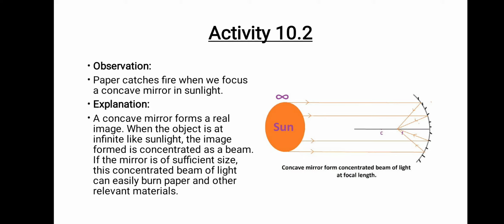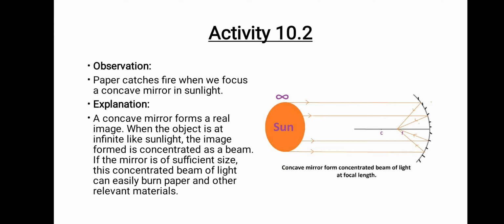There is another activity, you do it if you want to, very carefully. Either you can watch a video on YouTube also. You must have done this activity actually. If you have a concave mirror at home, what you have to do is hold the concave mirror in your hand, with the reflecting surface towards the sun. Take a paper. You have to take that mirror, and let the sun's rays reflect from the concave mirror and make it focus towards the paper.